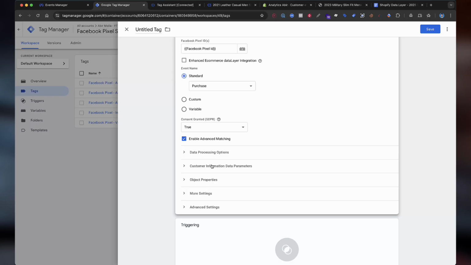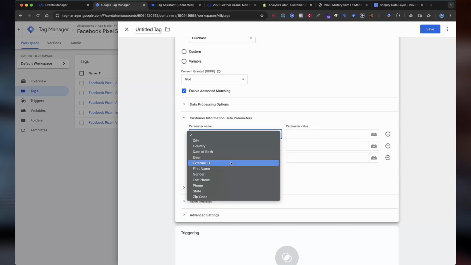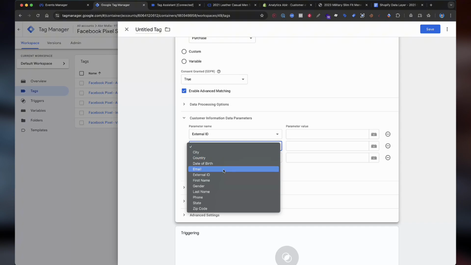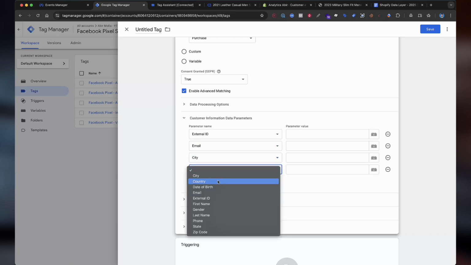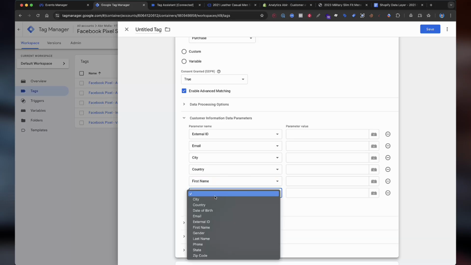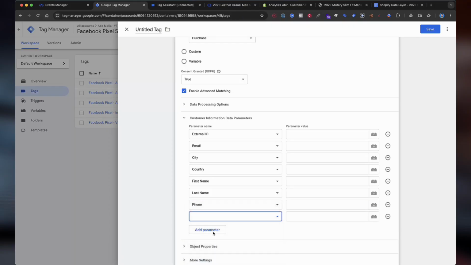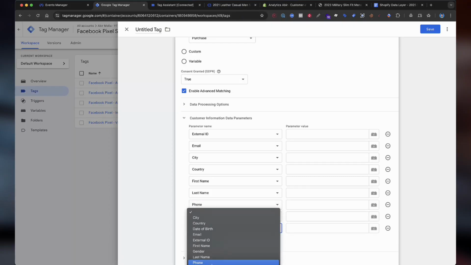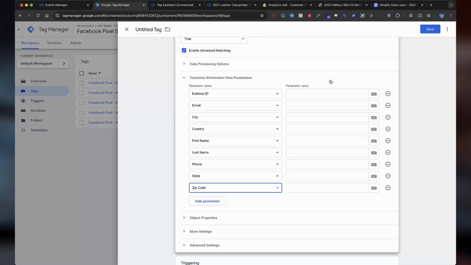Select the advanced matching, and now we need to add the extra parameters like the email, city, country, first name, last name, phone, state, zip code. And these extra parameters are required with the purchase event.